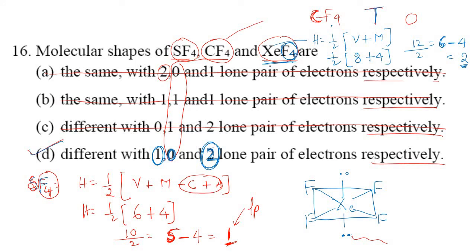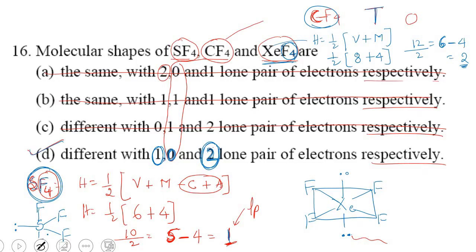So all are having different geometries. CF4 is tetrahedral. SF4 is seesaw because it contains 1 lone pair of electrons. If I write the structure here, S, followed by 1 F here, 1 F here, one will be having the lone pair, one will be above and one will be below. So this is the structure of SF4, that is a seesaw. Is it clear?